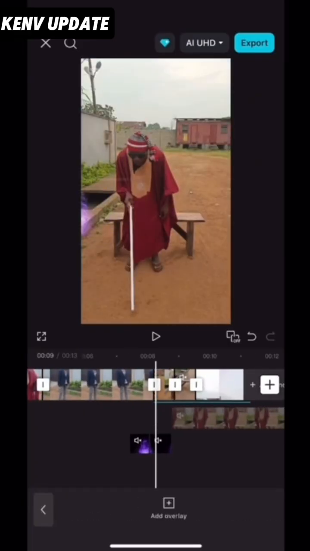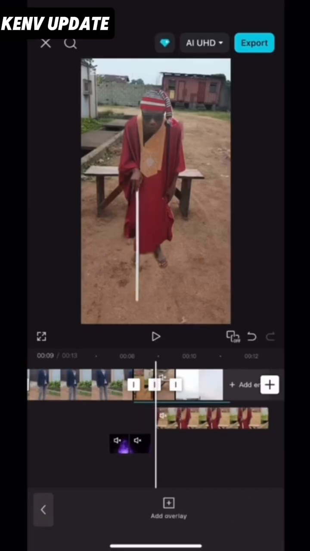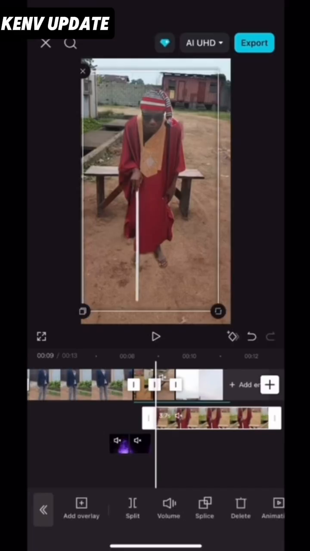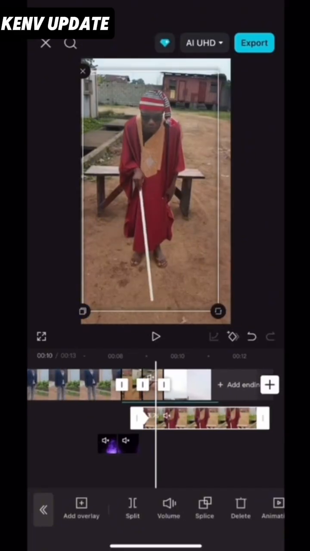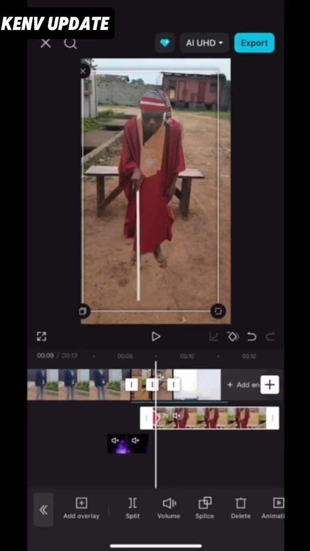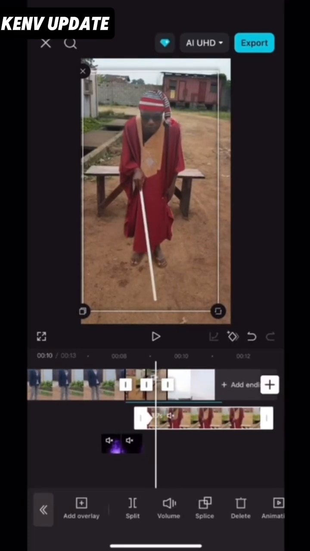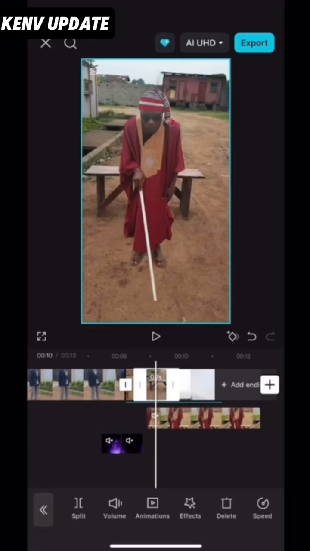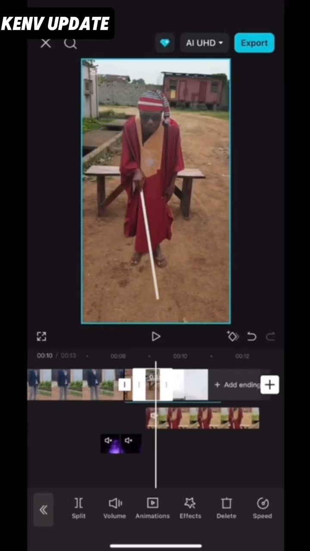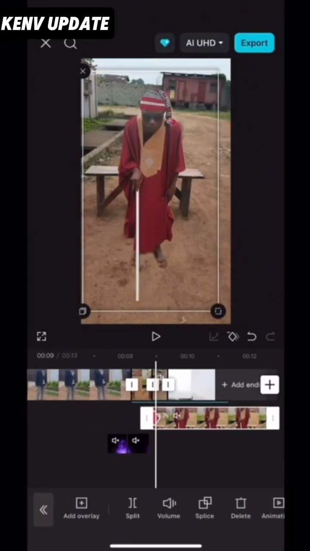You are going to be adding keyframe to it. After your adjustment, add keyframe to it. Okay, add keyframe. As you add keyframe, you adjust it a little bit. Okay, as you adjust it, you are going to be dragging this character up. Drag the character up. All right, that is after your necessary adjustment.